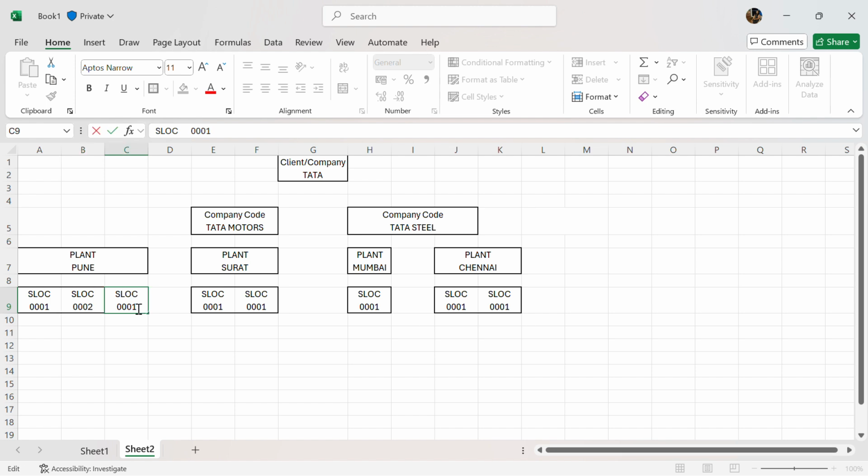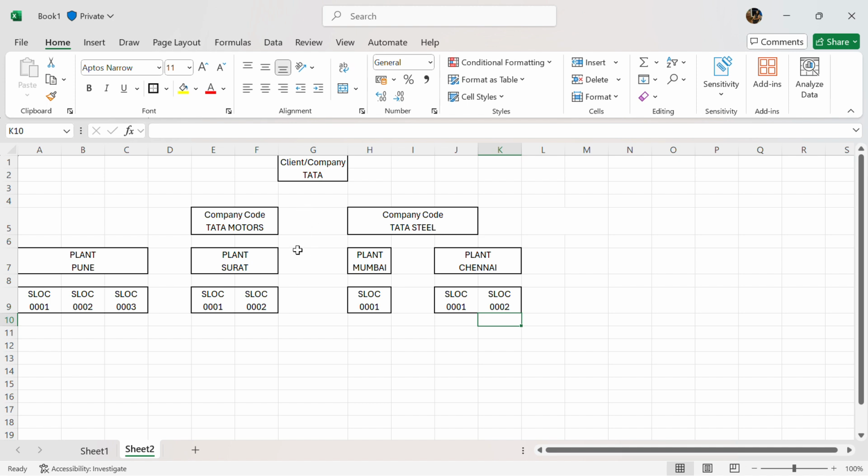These storage locations can be used for different purposes. We are just giving the names as 0001 and so on. These names can differ. You can give whatever names you want to the storage locations, as I showed you in the last video. Okay, so this is the way it is done.